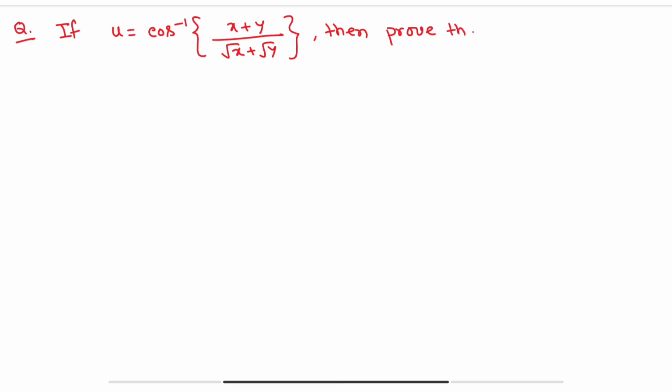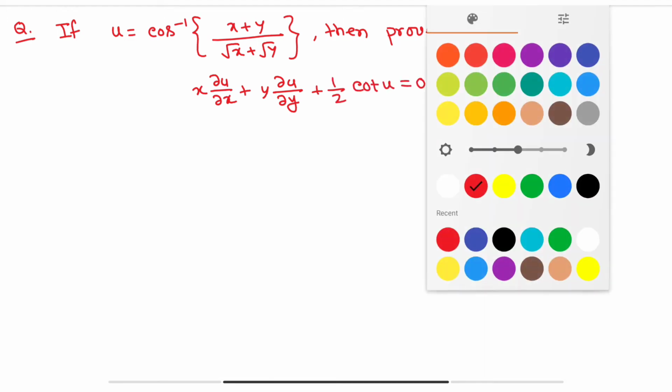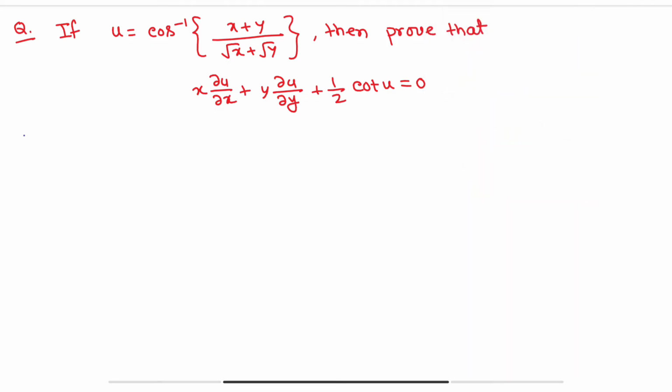If u equals cos inverse of (x + y) divided by (root x + root y), then prove that x ∂u/∂x + y ∂u/∂y + half cot u equals 0. You have to prove this. Solution.